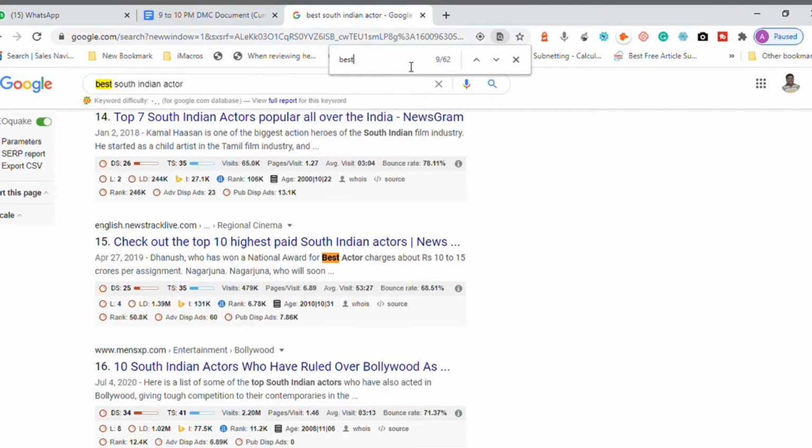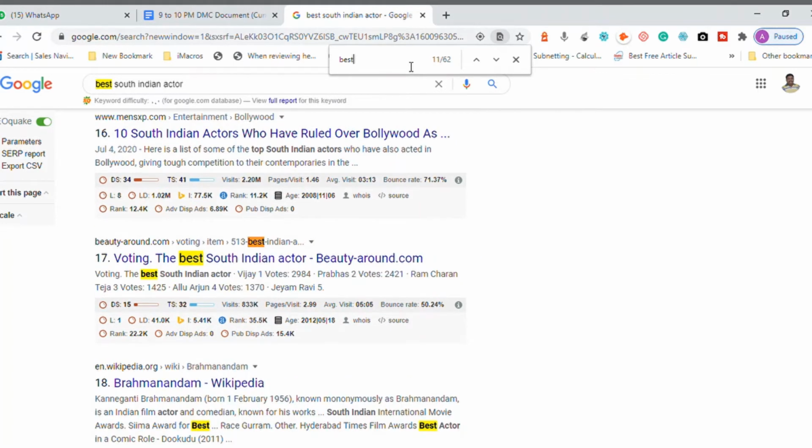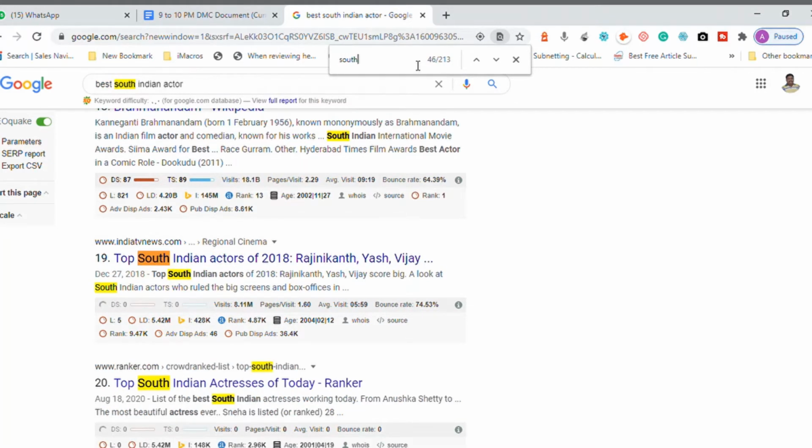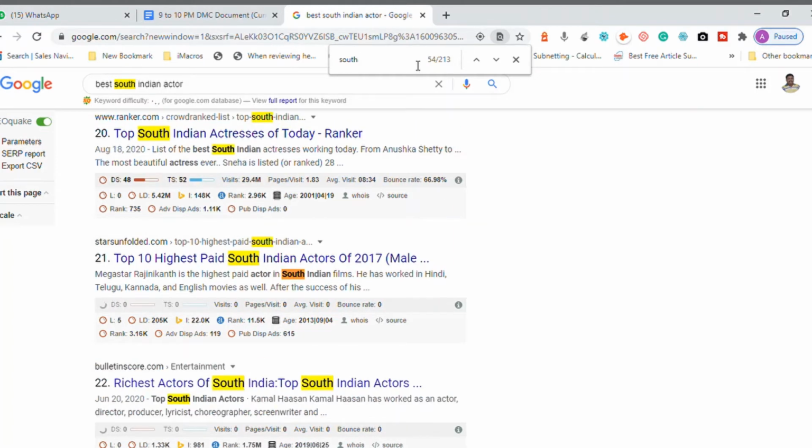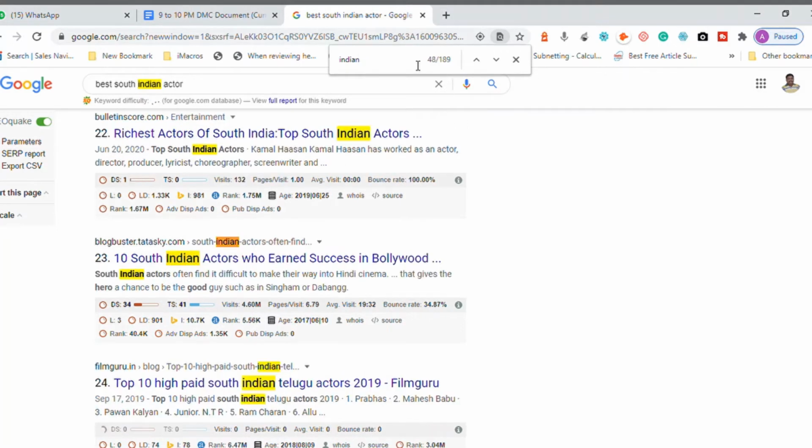It looks for best, and the next is South. There are 213 occurrences of South. The next one is Indian. Whatever word I chose is available inside the results. And the last one is actor.